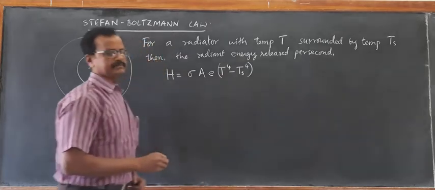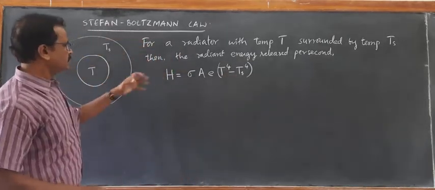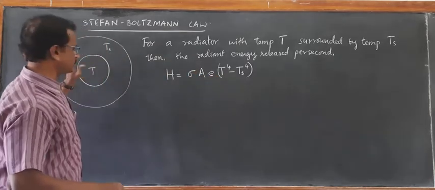This is the equation where Ts is the surrounding temperature and T is the temperature of the hot body.